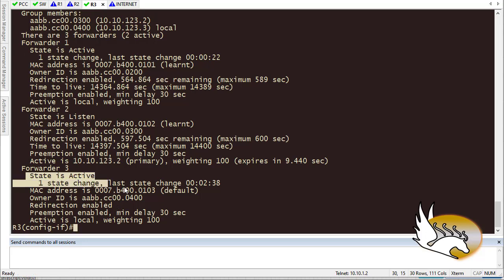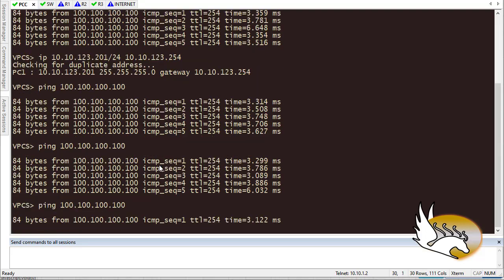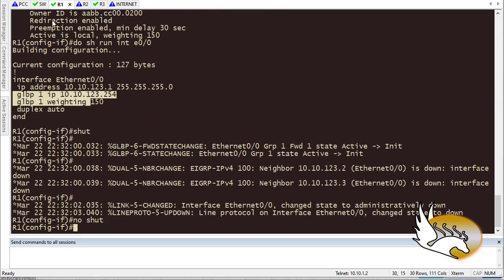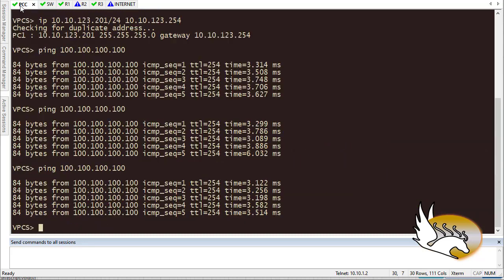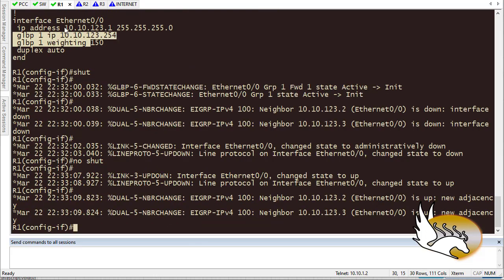So which one is going to be the primary? This is the primary. See that? And the actual IP address is 10.10.123.2. This is going to be router 2. So this is the primary one, responding to the ARP messages. What happens to PCs? PCs, of course, don't do anything. So if I just go here and say no shut, again, this is going to go up, and again, the PC doesn't understand anything. So for devices in the network, this is totally transparent. They are not going to understand anything about this.